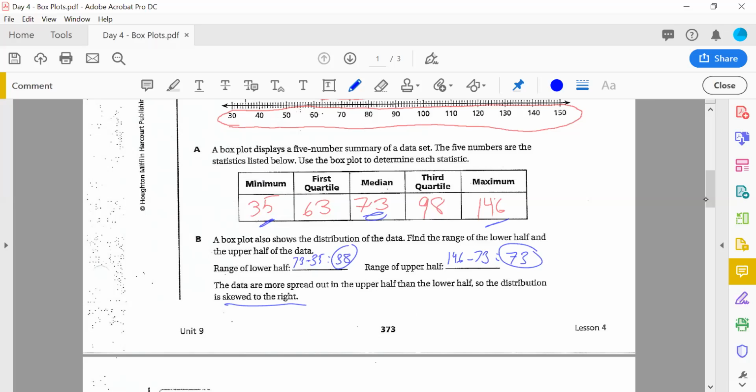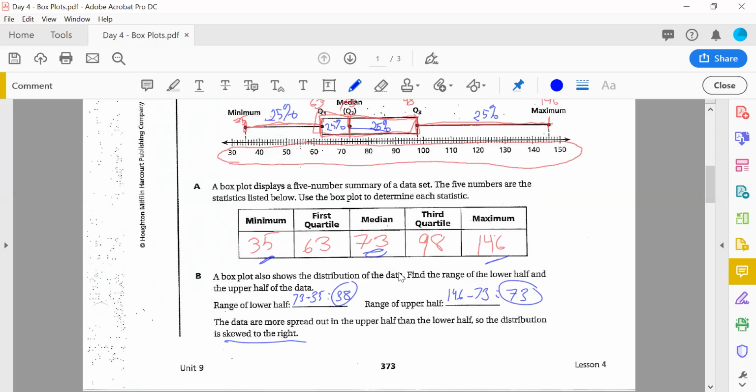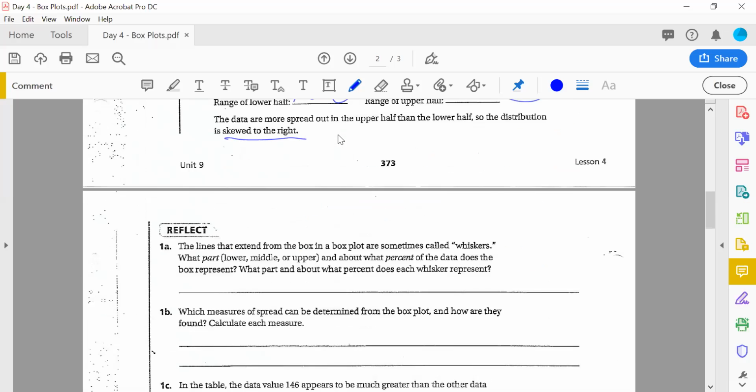Now, there's one thing that I do, and I tell my statistics kids not to do. I don't worry about the range. I worry about just this middle box. Because answer this at your own houses right now. What might affect this whisker here on the top and this whisker here on the bottom? What might affect those tails? Outliers. Oh man, I don't know who said that, but great job whoever did. Outliers can affect those. So when you look at a box and whisker plot, focus primarily on the box. Look and see where the box is stretched out. If the box is stretched out to the right, it's skewed to the right. If the box looks fairly symmetrical, it's symmetrical. If the box is stretched out to the left, it's skewed to the left.